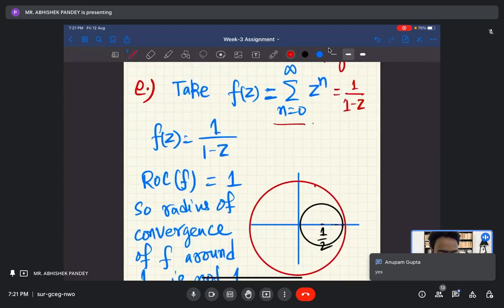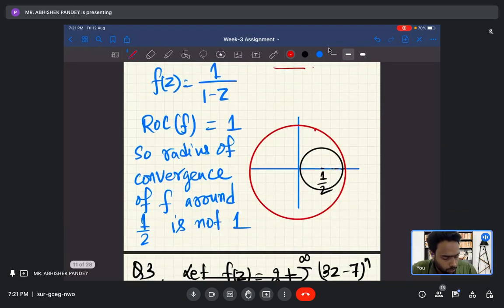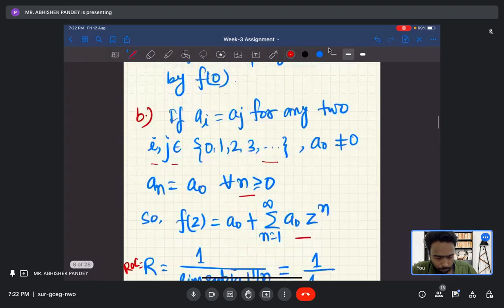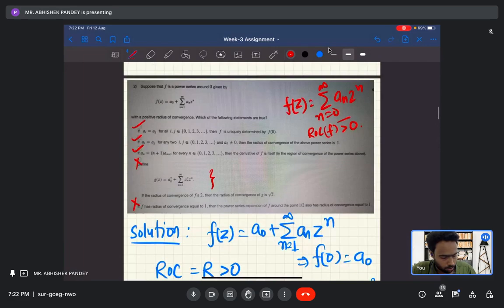Now if you expand this function around 1 by 2, pictorially you can see that the largest ball you can contain in this one will be this radius ball only. So the radius of convergence will always be less than 1, obviously. Indeed, the radius of convergence of the power series expansion of f around 1 by 2 is less than 1. It is not equal to 1. So this option is also false.